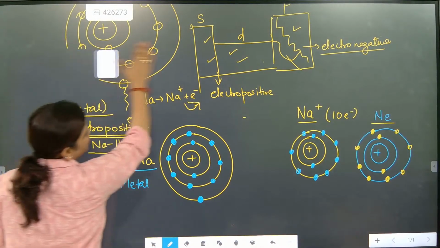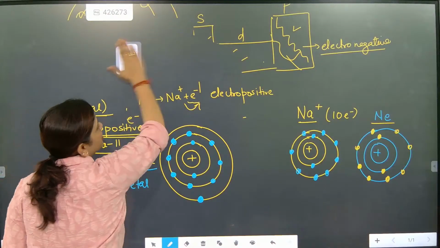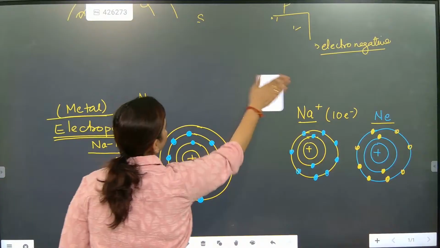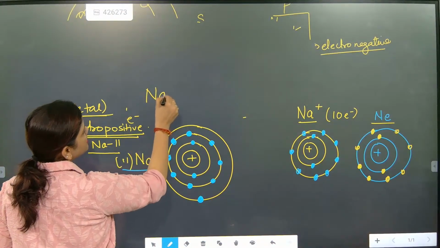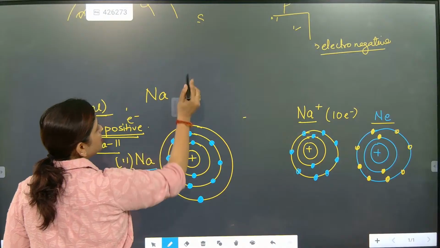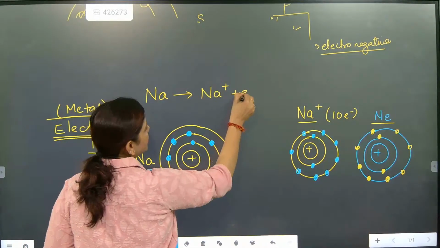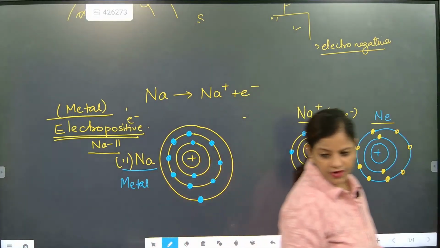So we are going to remove unwanted things. Only the most important thing we are going to remember. This is the most important part, sodium and sodium ion. This is exactly the case of electropositivity, when metals are leaving one electron. Draw it very safely and write it down.